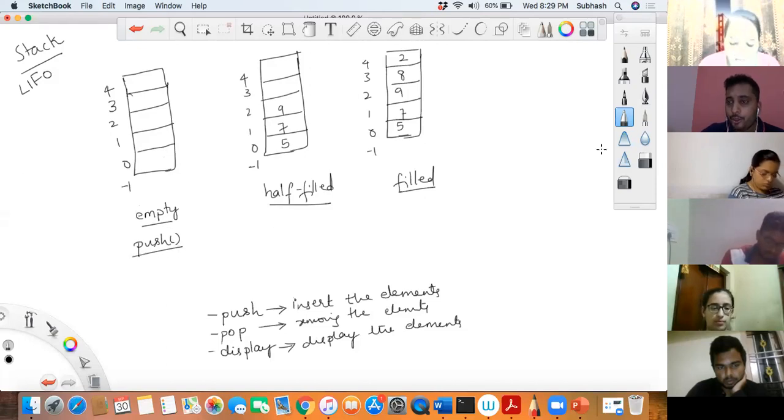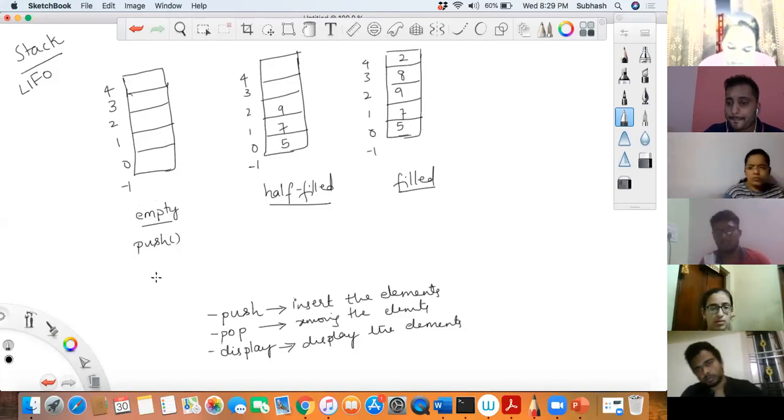So this would be your interface, I mean, this would be your function. Only a push operation can be done when the stack is empty. Yes or no? Can we do a pop from there? No, sir. So when you try to do a pop on an empty stack, what should happen?